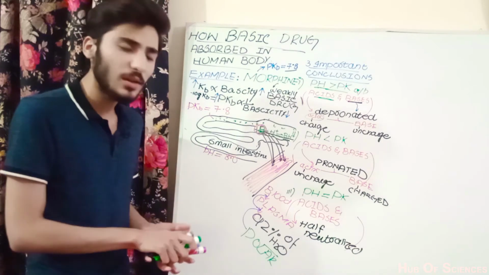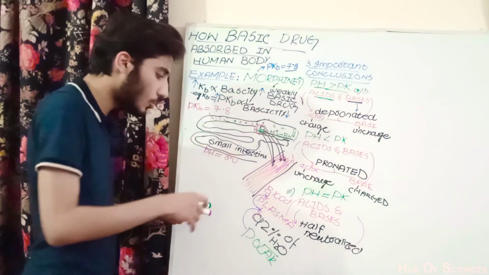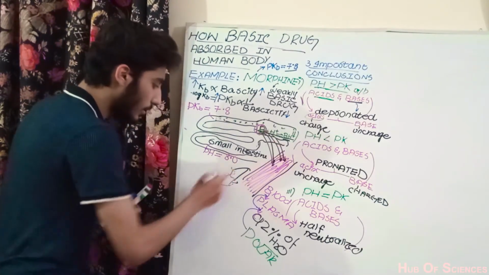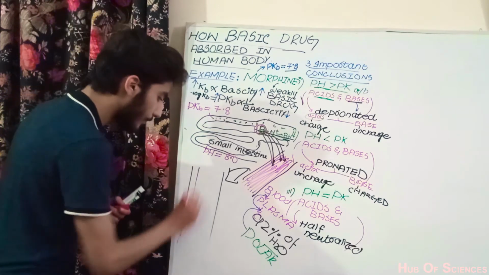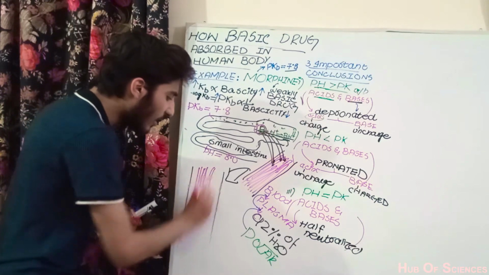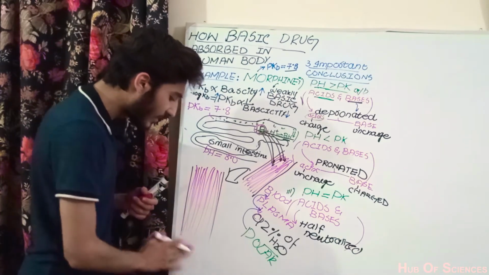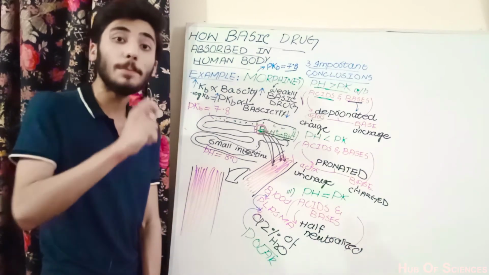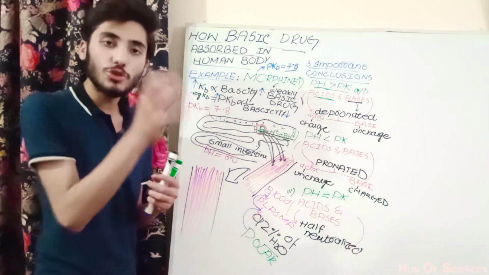Now what will happen when this morphine drug gains entry into the blood? Suppose this is the blood vessel, as I draw here, which contains the blood. If we consider the pH of the solution at this point, then we are talking about the pH of the blood, because in this scenario the solution is the blood.